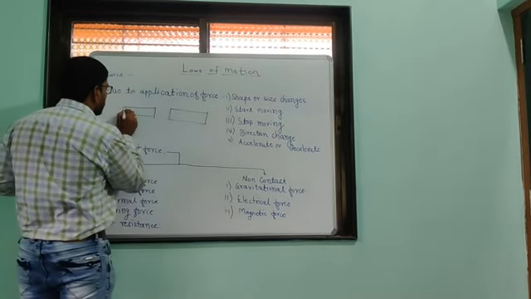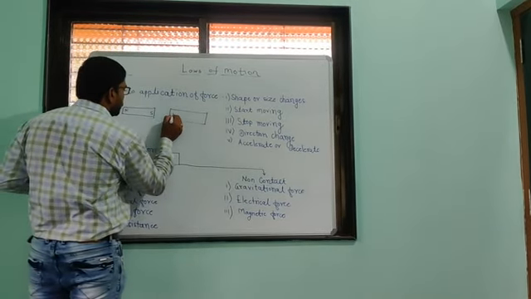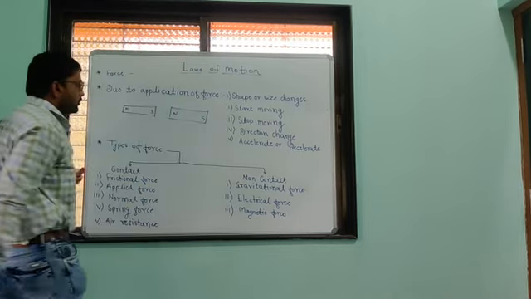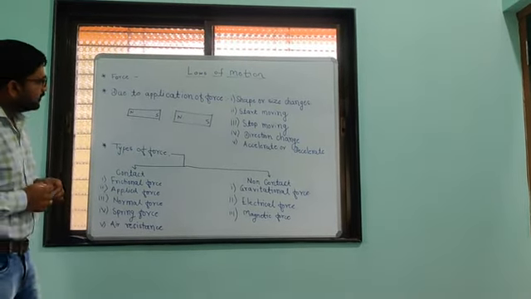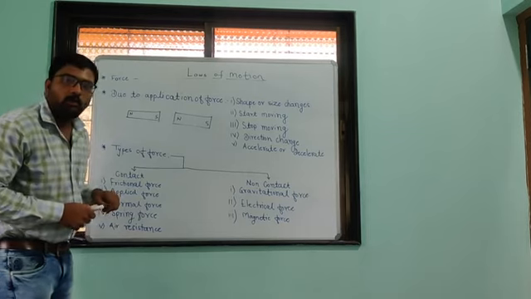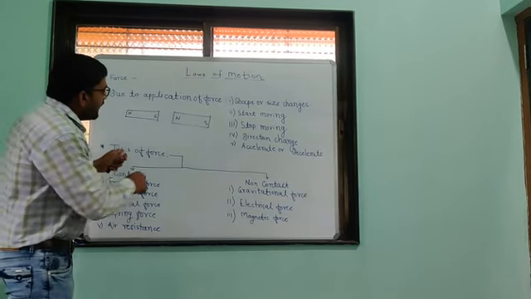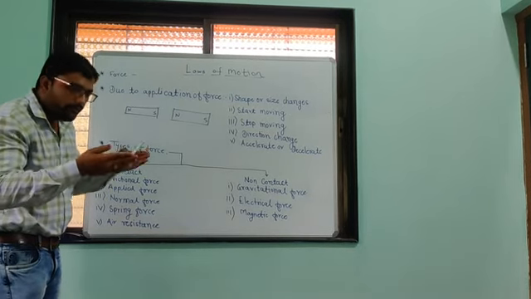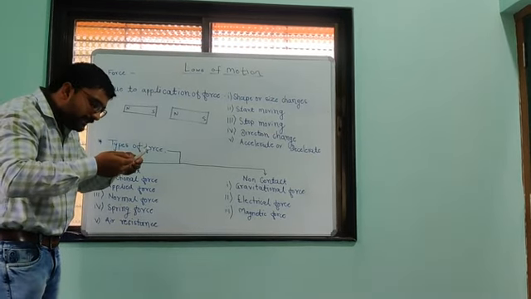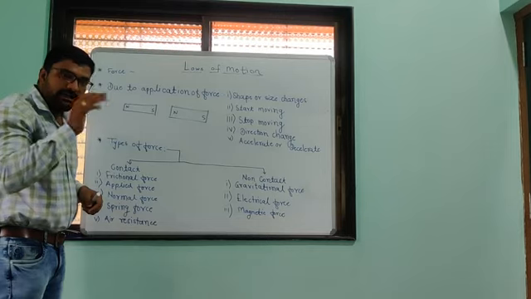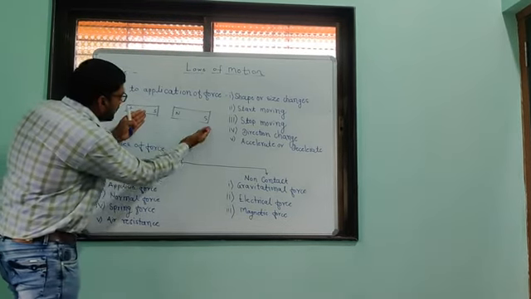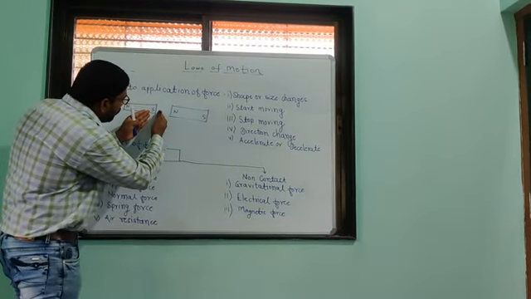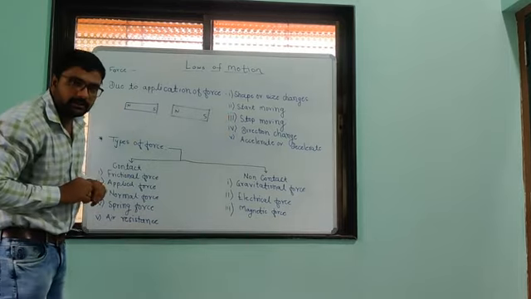They have two poles, north pole and south pole. If we place the south pole of one magnet near the south pole of the other magnet, then it is not possible, because like poles repel each other.